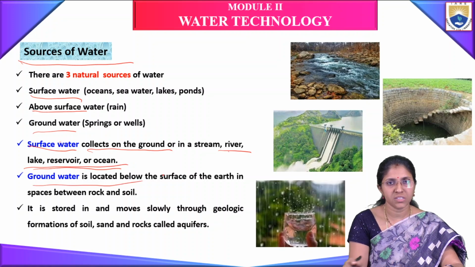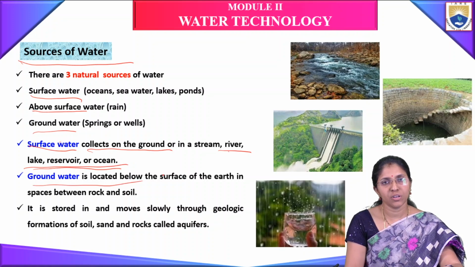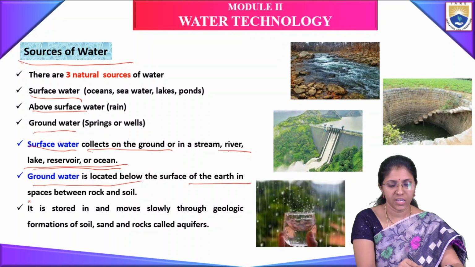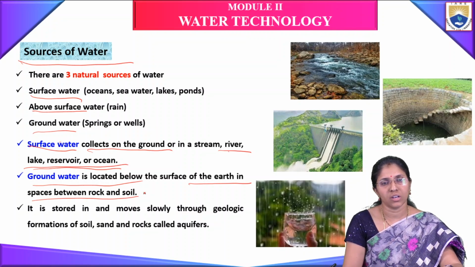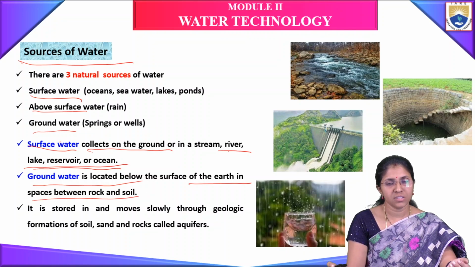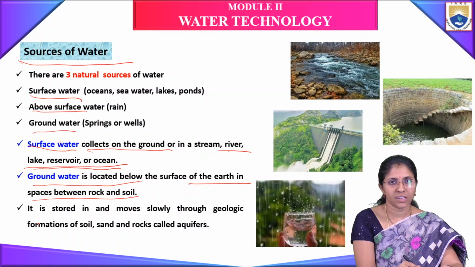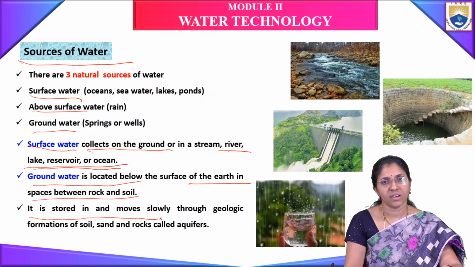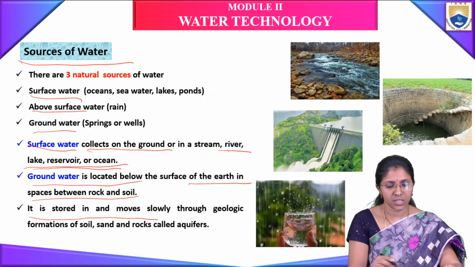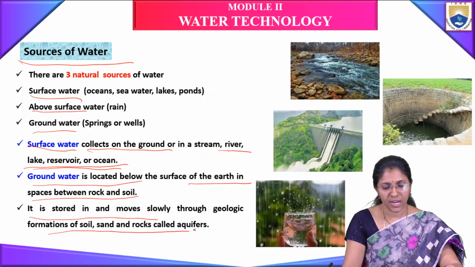Groundwater is located below the surface of the earth, in the spaces between rock and soil. This is underground water. It is stored underground and moves slowly through geological formations of soil, sand and rocks called aquifers.